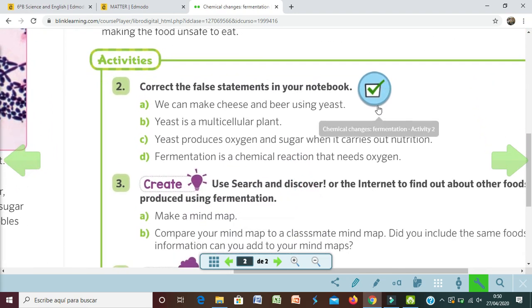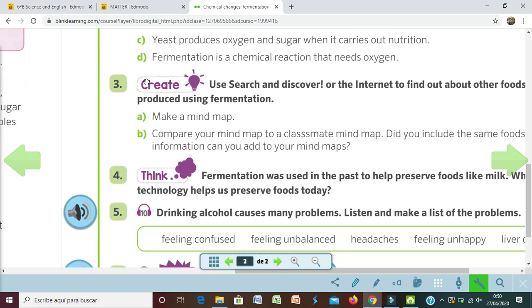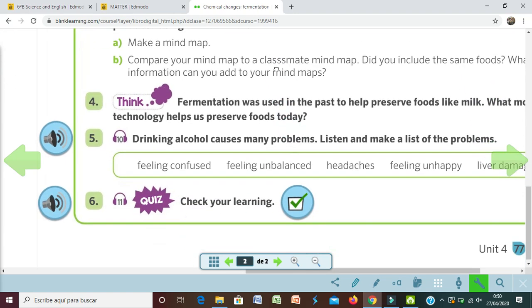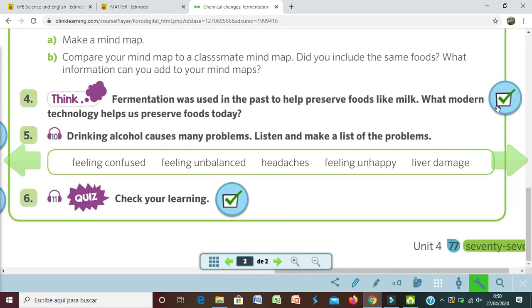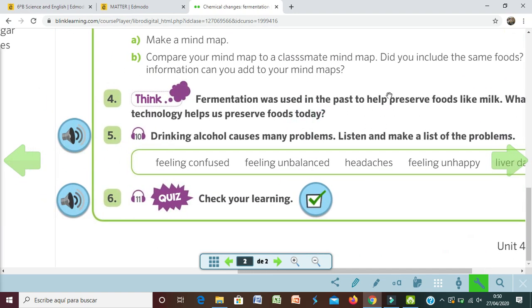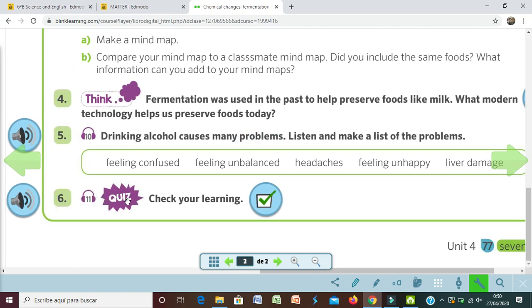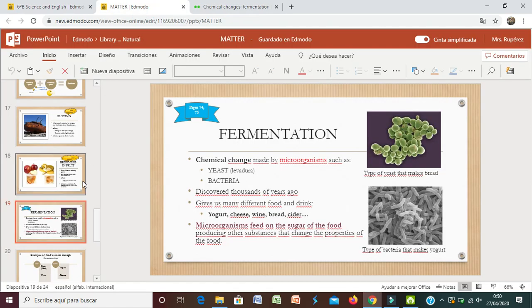Then you do this on Blink Learning. You don't have to do number 3 and number 4. You do it also in Blink Learning because it has a tick. And number 5 is a listening. You do it on your notebook. And then the quiz also on your notebook. Okay, I hope you understood everything. And if you have any question, you know you can ask me.